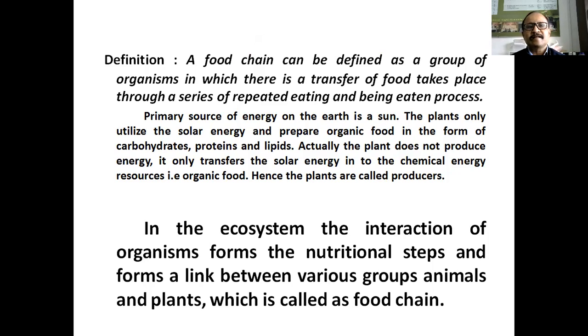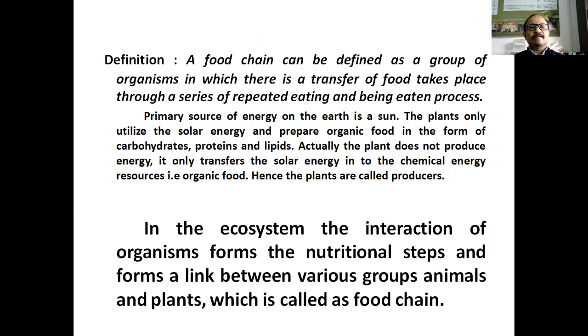Food chain is the process of transfer of food in the ecosystem by the method of repeated eating and being eaten process. Means herbivorous animals eat the green plants, and these herbivorous animals are being eaten by other carnivorous animals. Okay, this is the repeated eating and being eaten process.